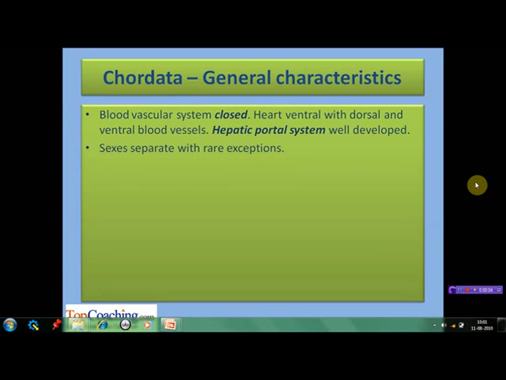The blood vascular system is of closed type in which the blood never leaves the network of the capillaries. Heart is ventral in position with dorsal and ventral blood vessels. Hepatic portal system is well developed. It is a system of veins comprising the hepatic portal vein and its tributaries, which are responsible for directing blood from parts of the gastrointestinal tract to the liver. The sexes are separate with very rare exceptions.